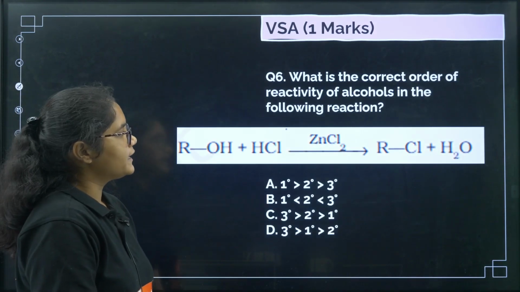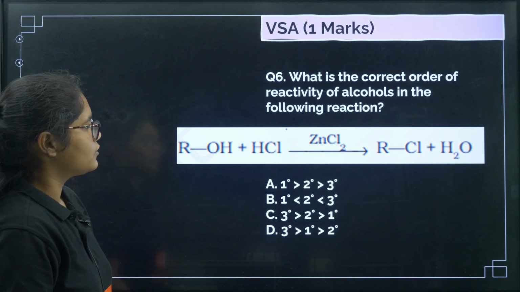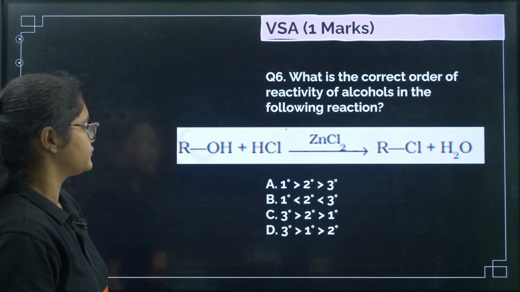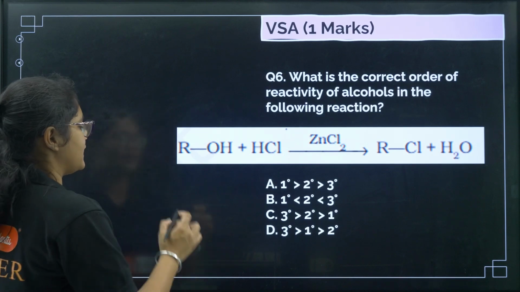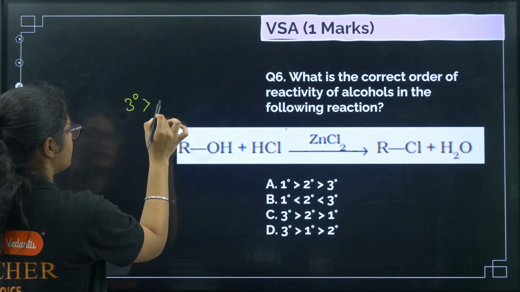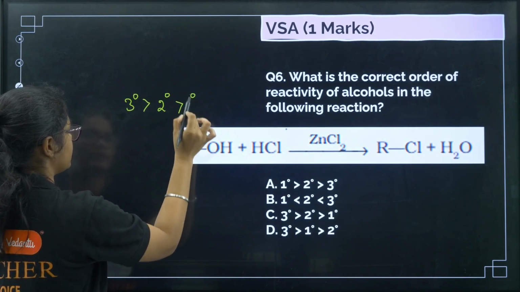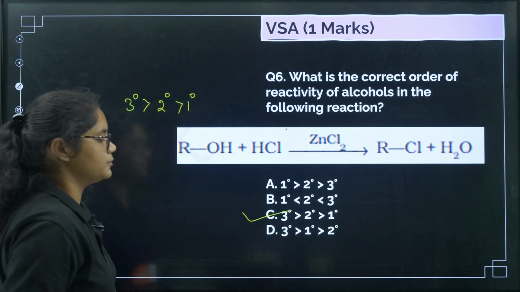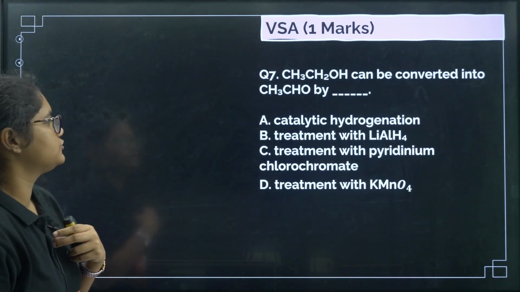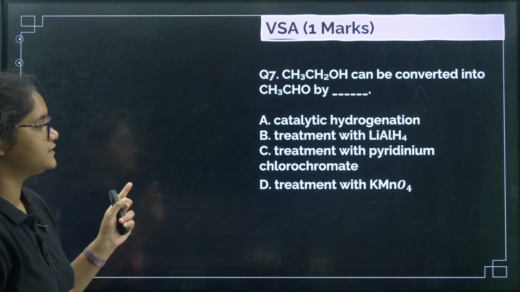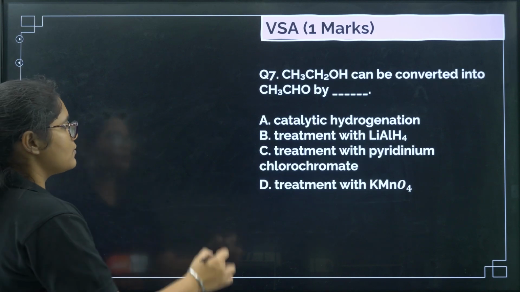Next, what is the correct order of reactivity of alcohols in the following reaction? So here if you see ZnCl2 ROH, the reactivity order is 3 degree, 2 degree and 1 degree, right? So correct answer will be option number C. Next, CH3CH2OH can be converted into CH3CHO by. So now what is this one?